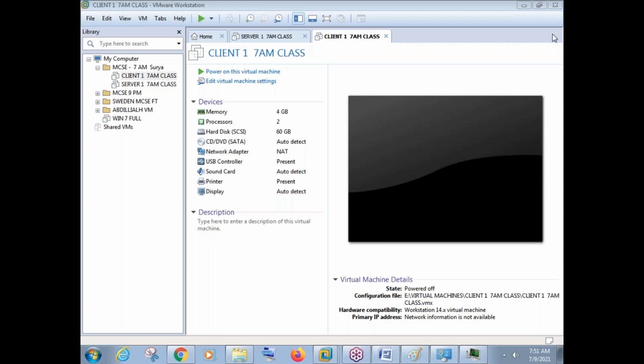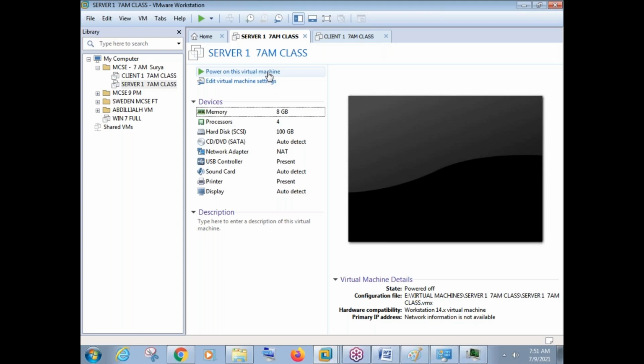Nothing. We have not installed anything. Exactly. Actually, it is using resources only for Windows 7, the operating system that is running on my physical machine. But for these 2 virtual machines, it is still not using anything. There are 2 reasons. One reason is, first of all, they are powered off. And the second reason is there is no operating system installed there.